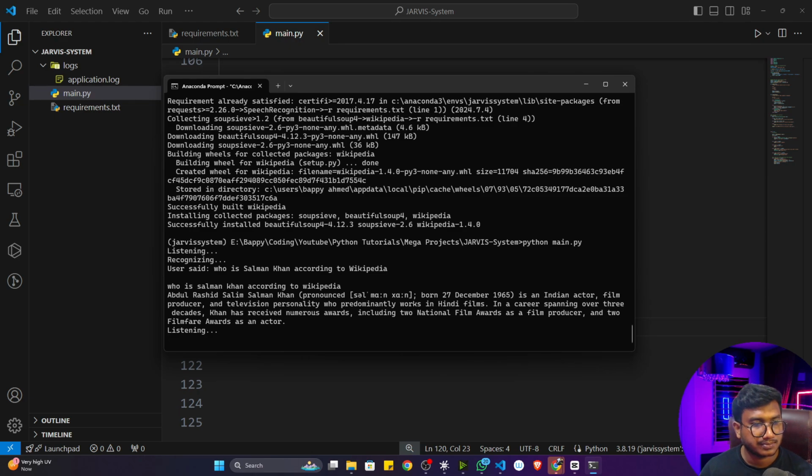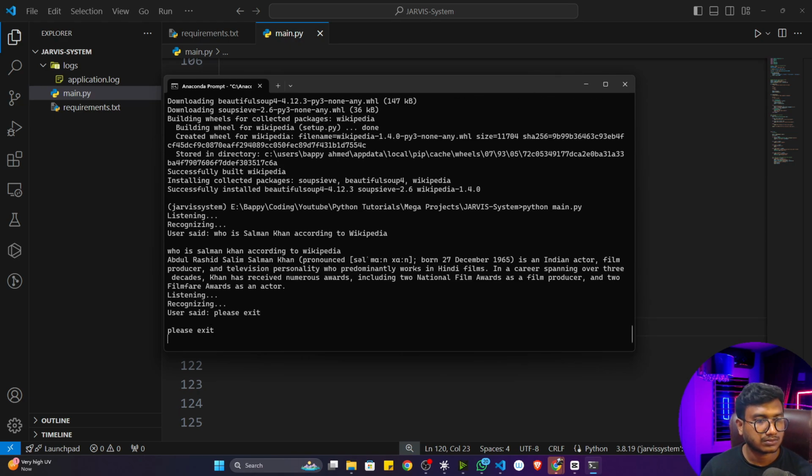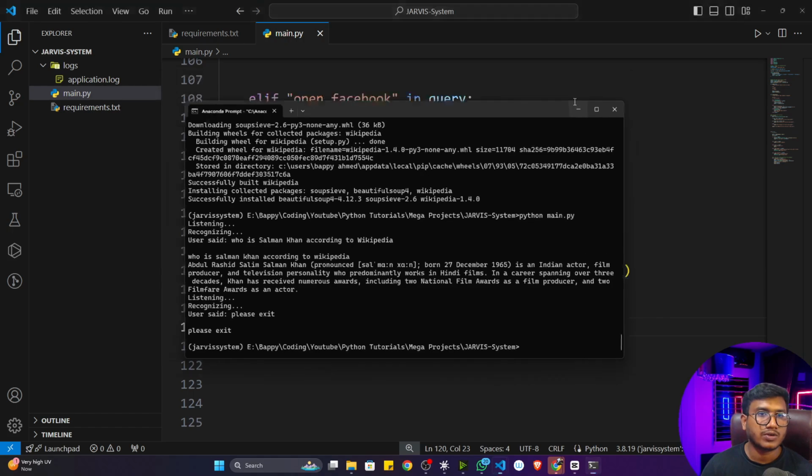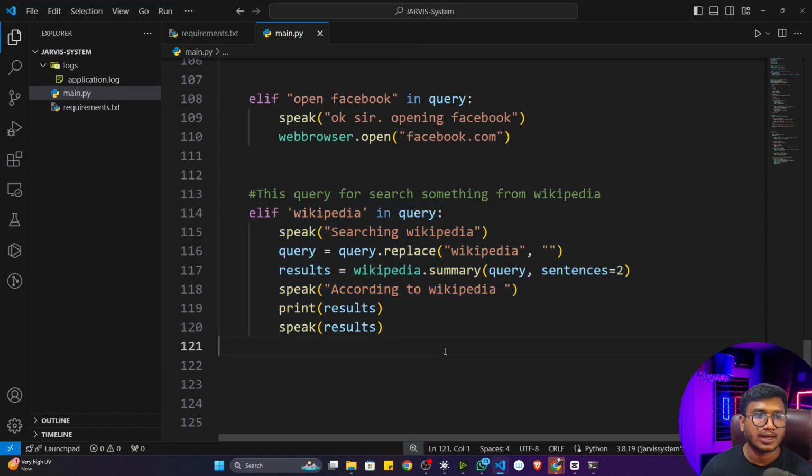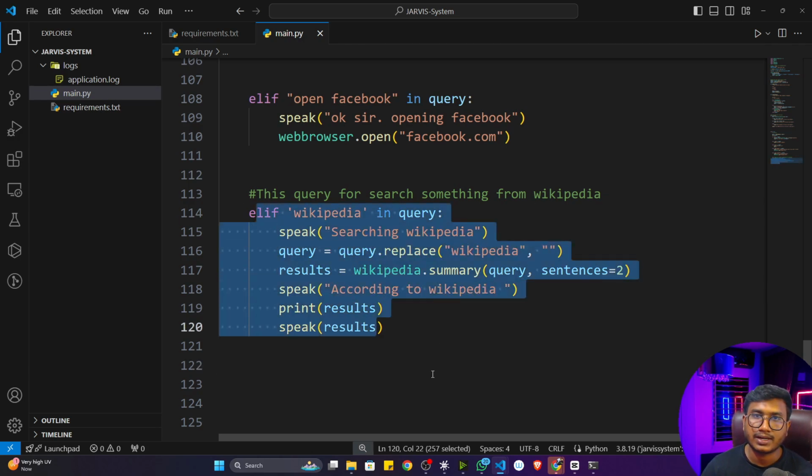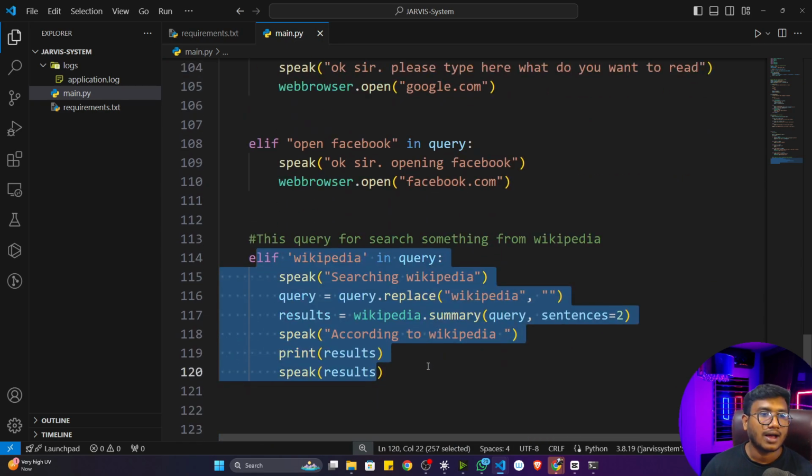Please exit. Goodbye, sir. Got it? So if you want to search anything according to Wikipedia, you can use this particular condition. It will go to Wikipedia and automatically search from there. Make sure you have an internet connection, otherwise it won't work. I hope you got it.